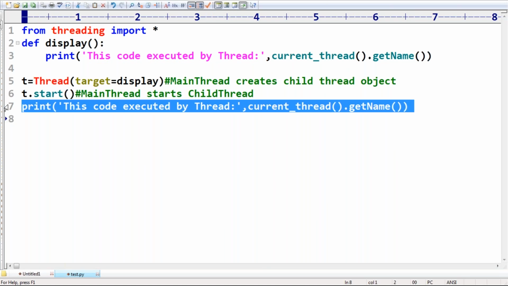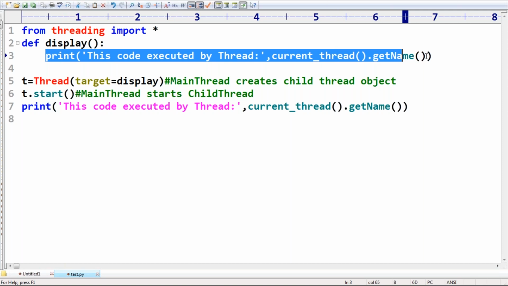Please respond. This line is executed by which thread? Right, the shaded part. Which thread? Main thread. Remember, main thread. And this line is executed by which thread? Child thread. The new members especially who don't know multi-threading, please pay more attention. Once you get clarity, the remaining things will become very, very easy, sir.